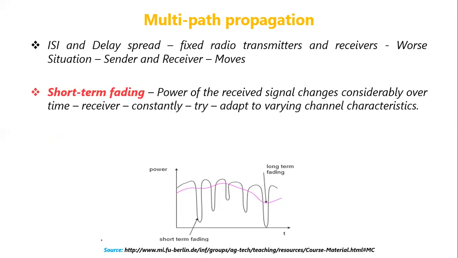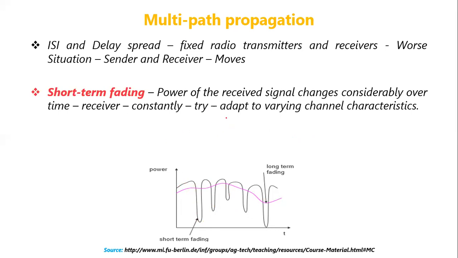Okay. That concept is called short-term fading. Here you can see the sender is moving. At different points of time, the strength of the signal, or the power of the signal that the receiver is receiving, is varying. So the receiver is constantly trying to adapt to the varying channel characteristics.